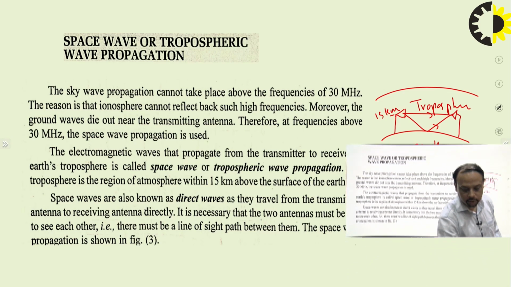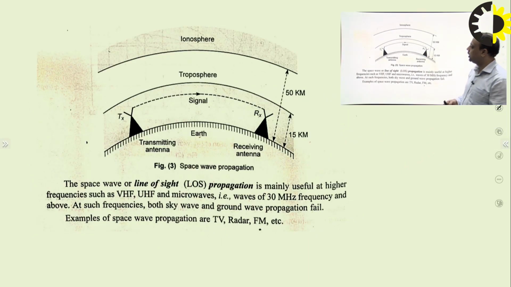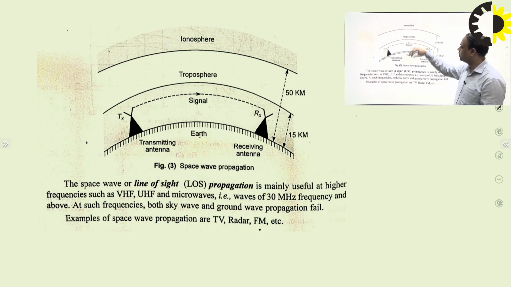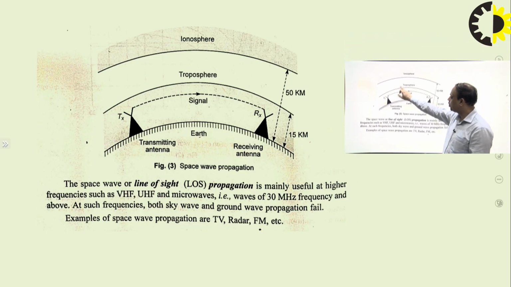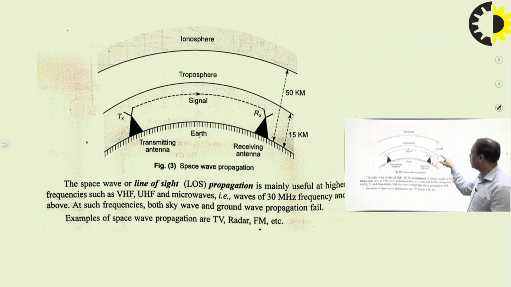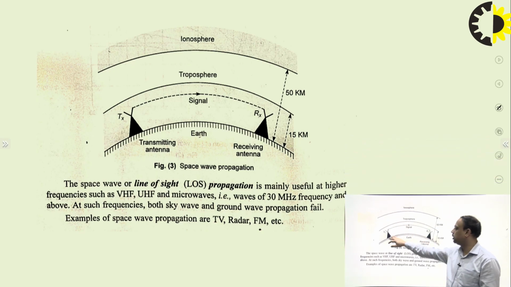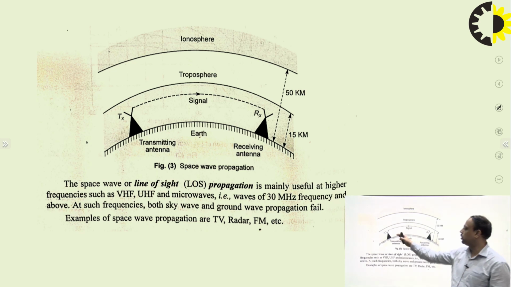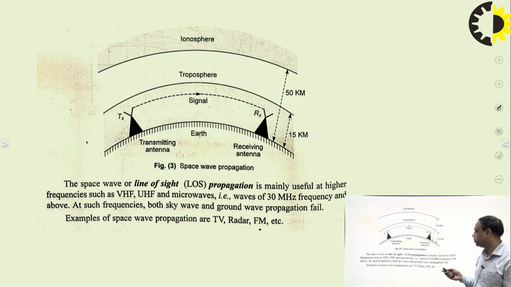So this is one of the classifications of space wave propagation. You can see in this picture the diagram of the Earth and its atmosphere. This is the troposphere, this is the stratosphere. The troposphere exists from 0 to 15 kilometers, and the transmitter and receiver exist within this range, like the transmitting antenna or the receiving antenna height is over the range of 50 meters to 100 meters. So the signal goes direct from transmitter to receiver or by a bump from the earth surface.